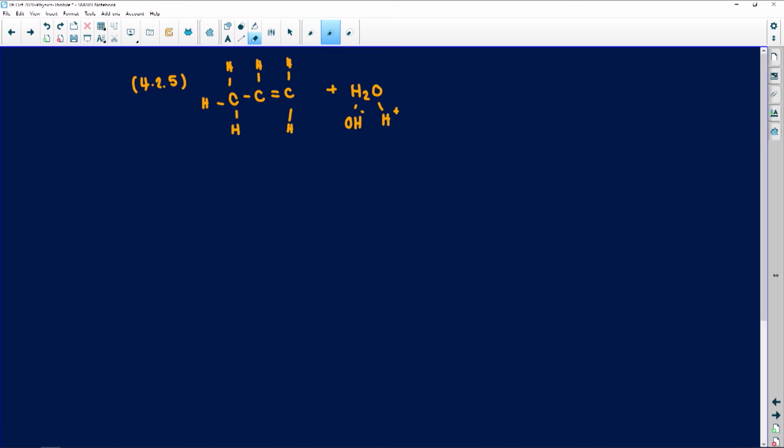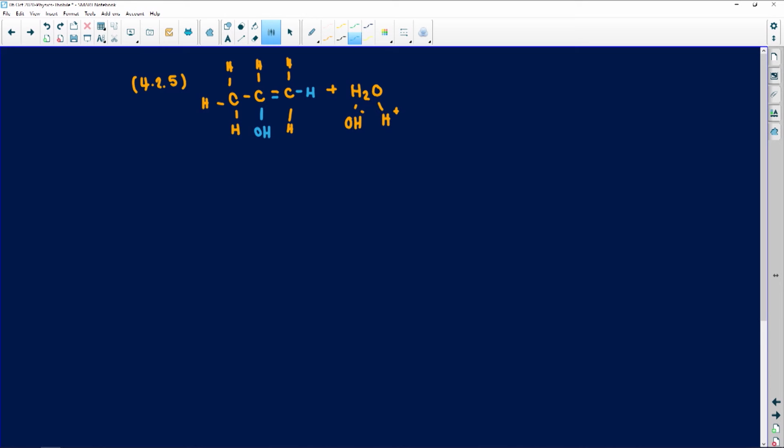To the first one, I can remove this double bond. There's an opening there, there's another opening there. My OH will remain on this one, and then my H will add on to this one. Now remember, the rules say the OH can be attached once we've broken the double bond. Once we break the double bond, the OH attaches itself to the carbon with the least number of hydrogens.